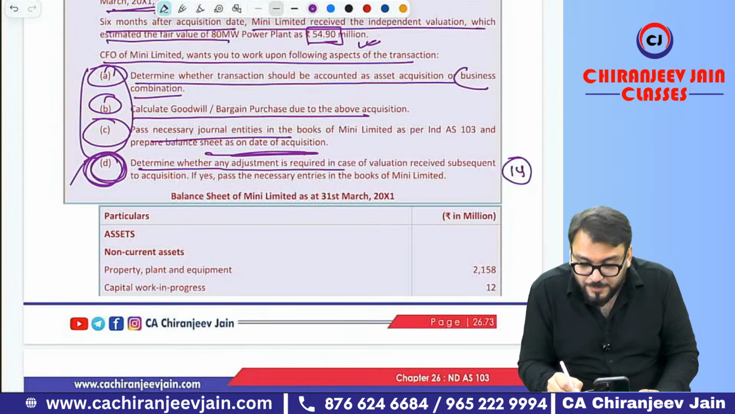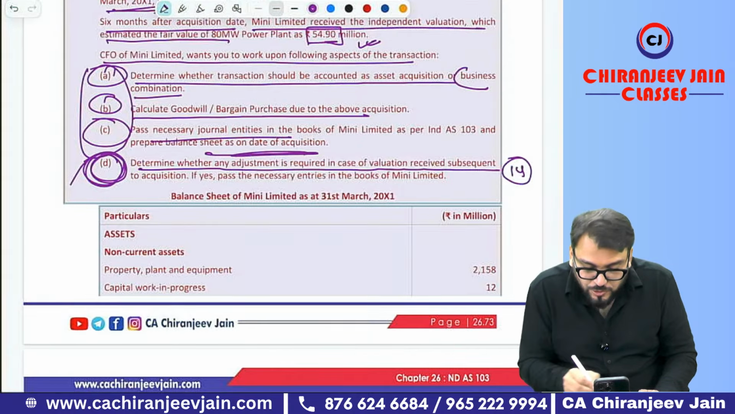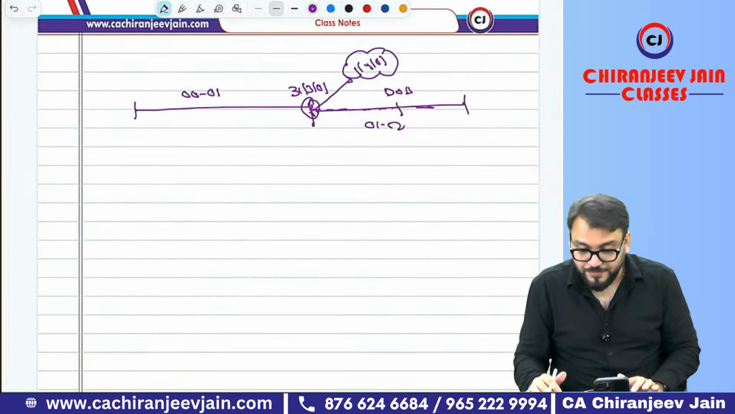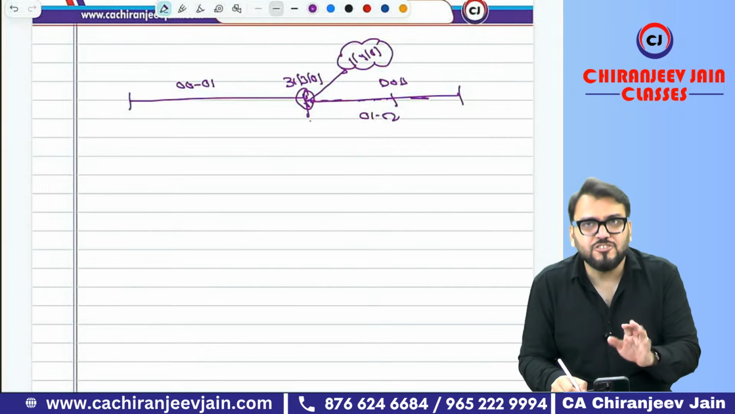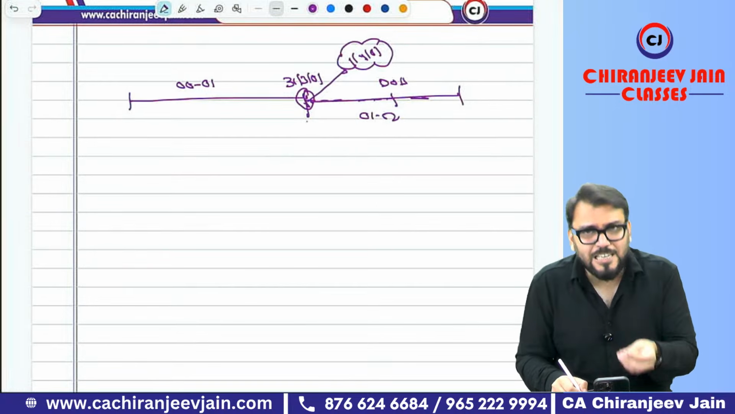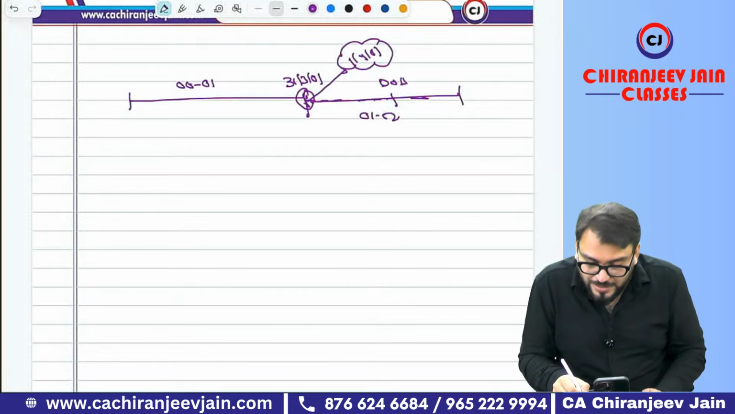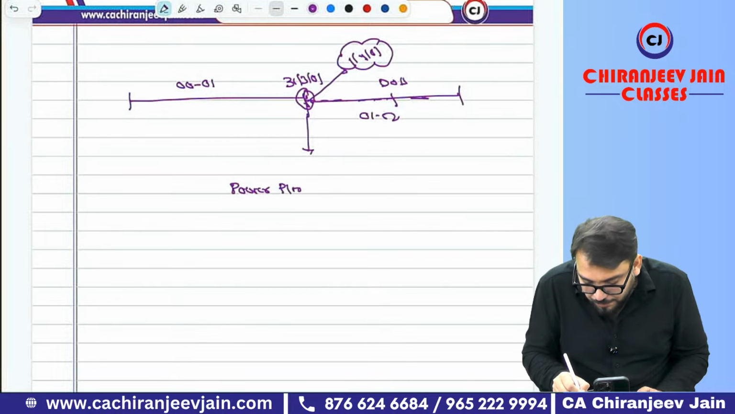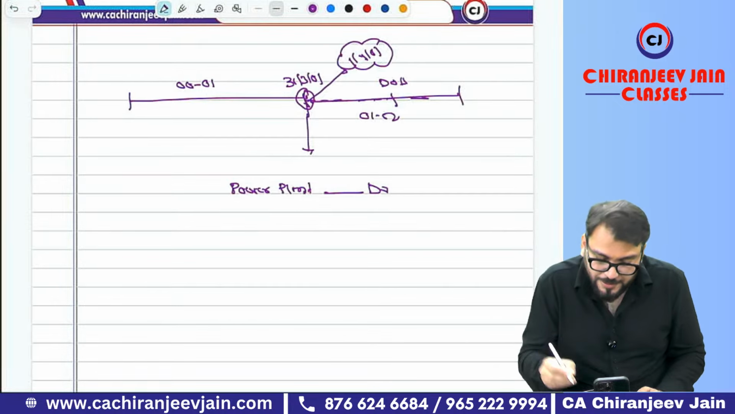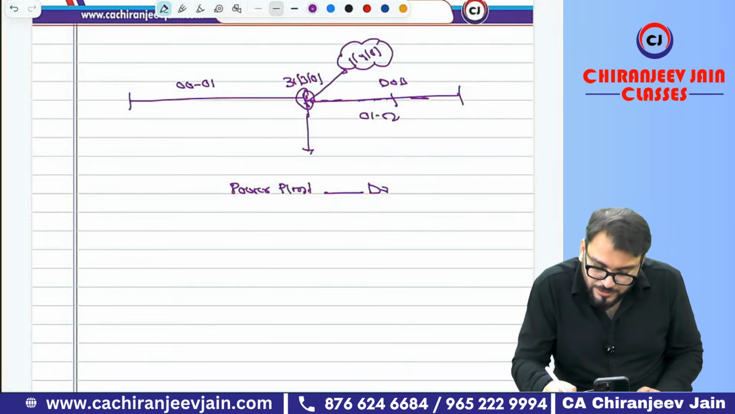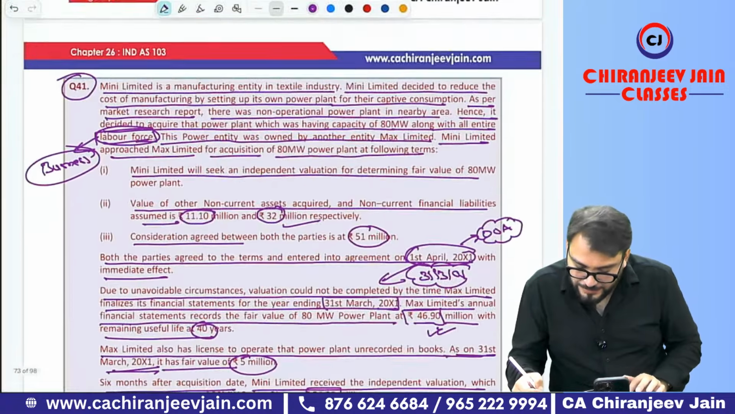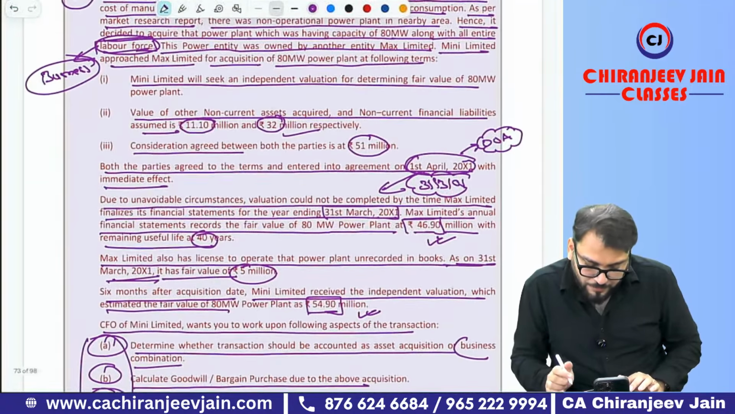Determine whether any adjustment is required in case valuation is received subsequent to acquisition, if he has passed the necessary journal entry in the books of Mini Limited. Now, if I say date of acquisition is 1/4, that is not correct. But date of acquisition should be 31st March only. Now, if the date of acquisition is 31st March, can you say we need to increase the power plant account debit? How much increase? So how much have we taken? Initially we have taken what amount?